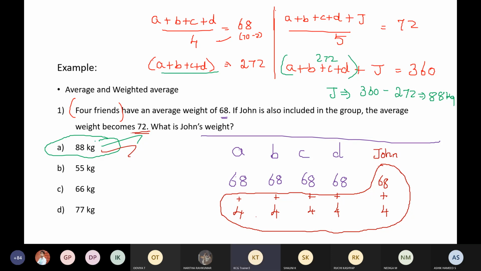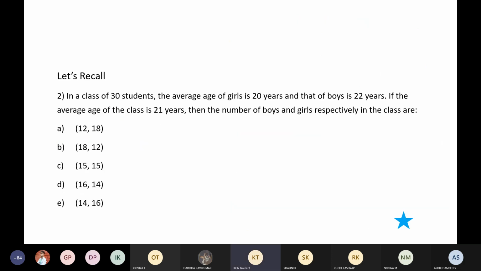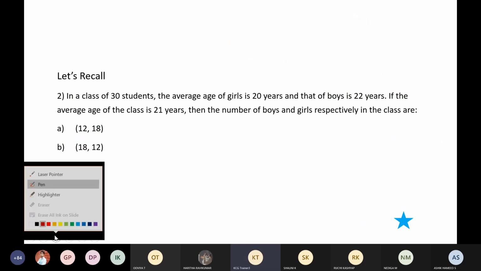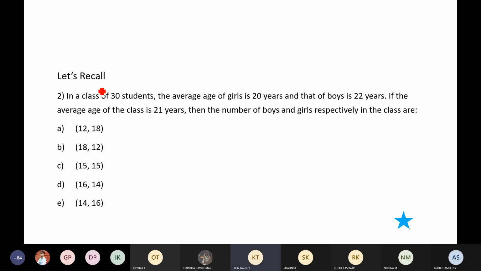Okay, guys, fine then. We'll move on to the next question now. Here's our next question. Let's look at this question together. In a class of 30 students, the average age of girls is 20 years and that of boys is 22 years. Okay, so listen carefully.